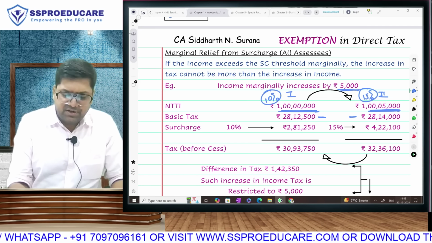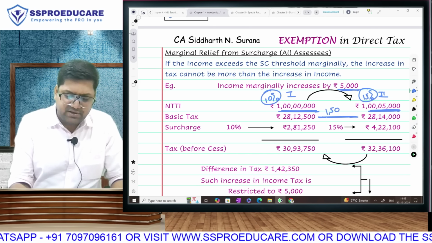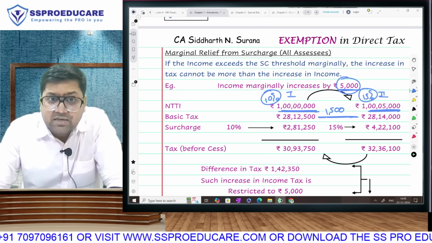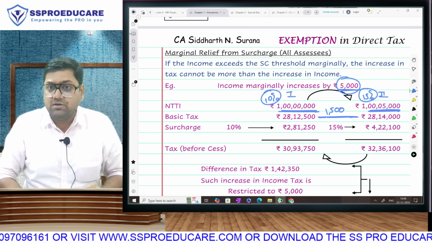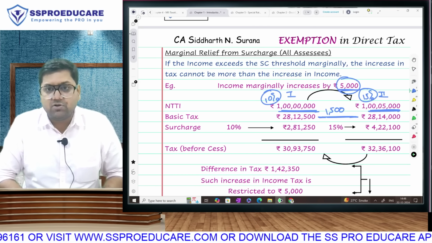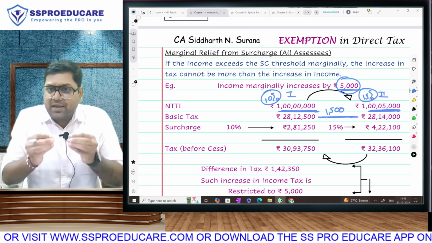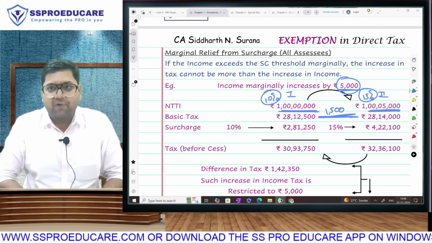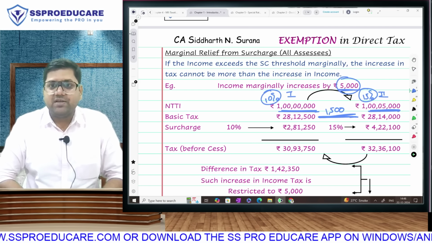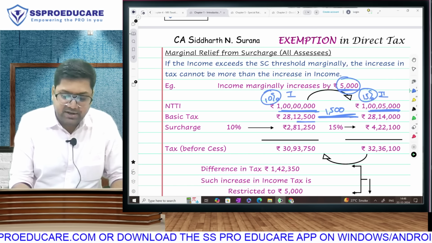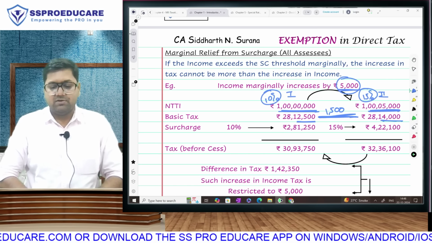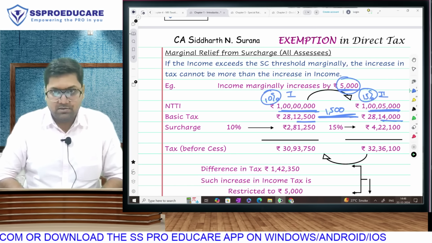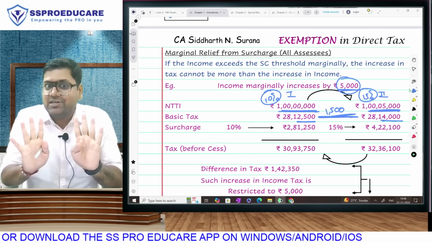28,14,000. If you observe the difference here, this difference is 1,500 rupees because there is difference in income of 5,000. Simple arithmetic this is. That 5,000 will be taxable at a rate of 30%. So when you apply 30% on 5,000, you will get the difference of 1,500. That difference is already visible in the tax liability. It is 12,500 here and 14,000. Obviously, the tax of 2 has to be more than 1. Agreed. But the difference in income is only 5,000.